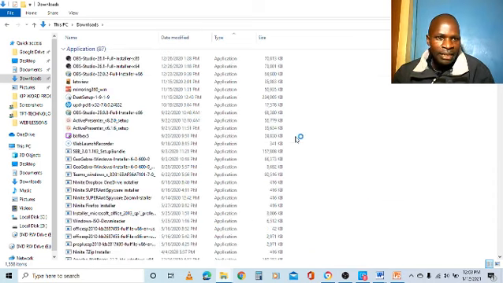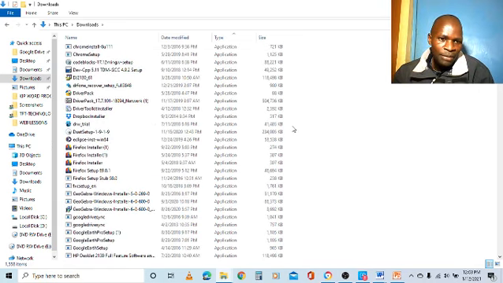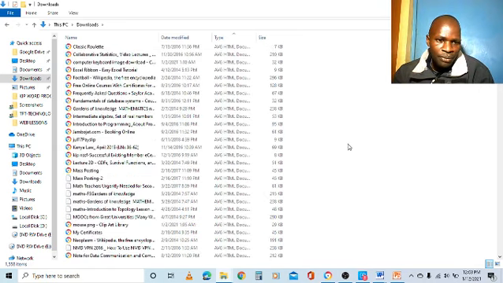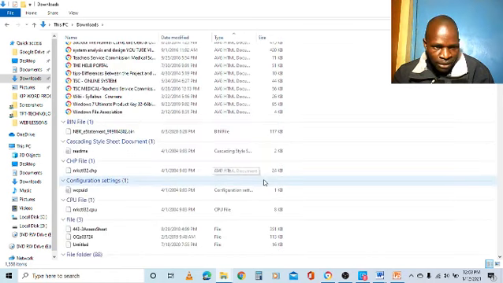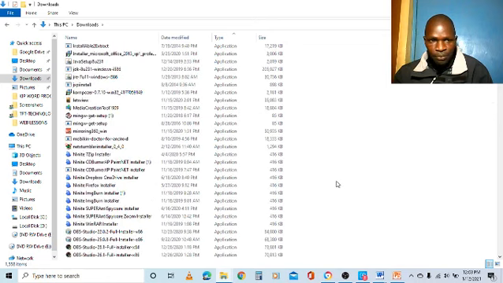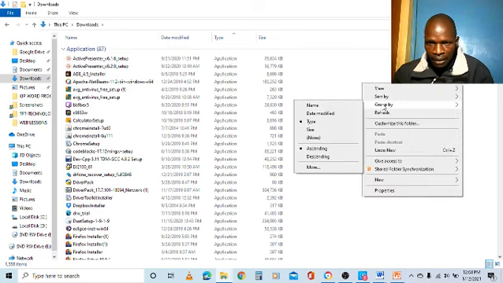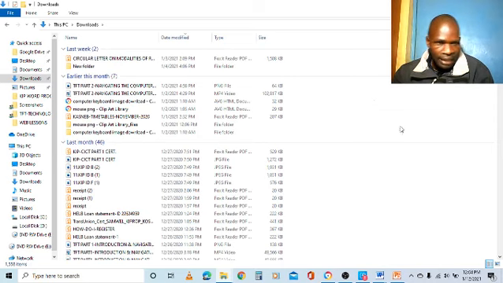For example, you can see here these application types. So I can go to the type. Files of the same type are stored together, and then I go to the specific one. So long as I know the type of the file or folder, I can group by date modified, like that.